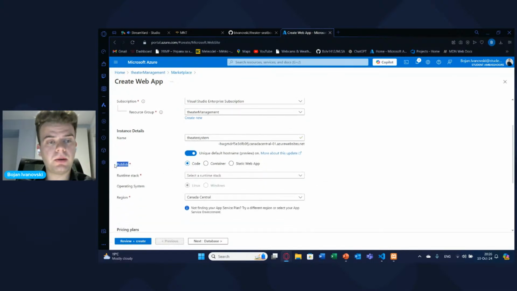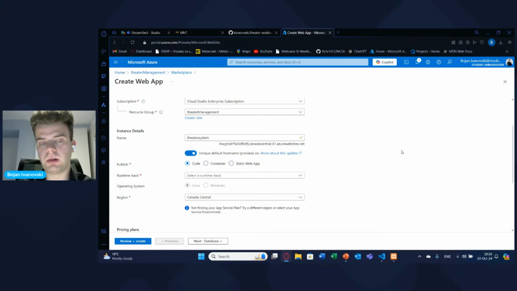Now, when we come to the publish stuff, here basically you will need to choose between code, container, and static web app. So if we're deploying our project as code, which can be found on GitHub, we'll definitely select this one. If you're deploying your app as a container, for example, with Docker, then you would select this one.